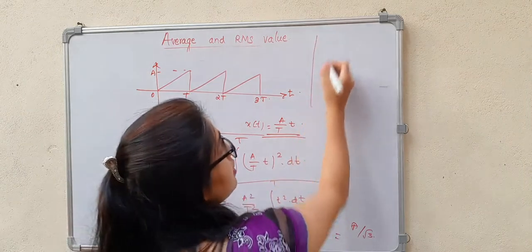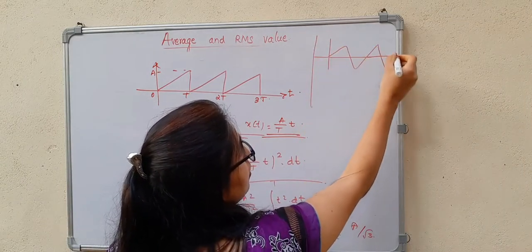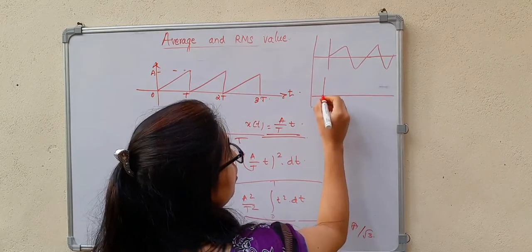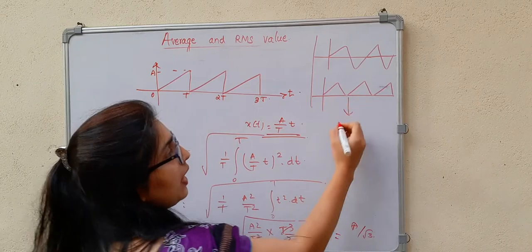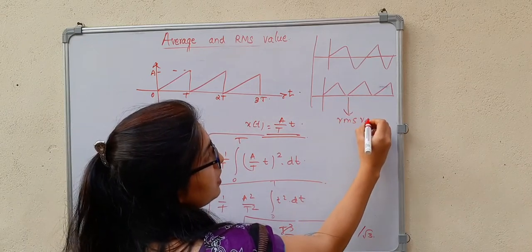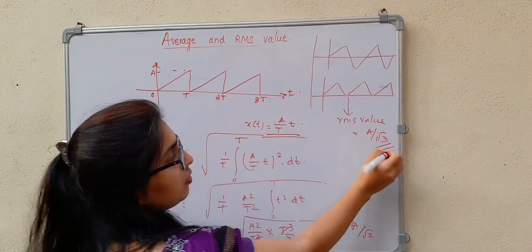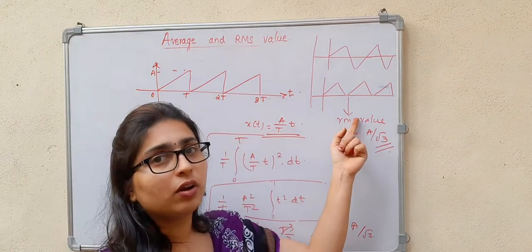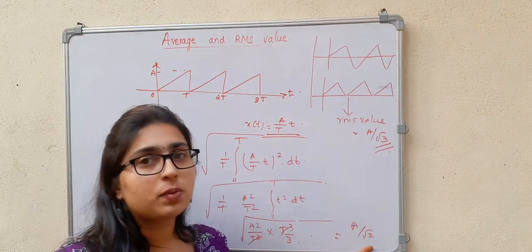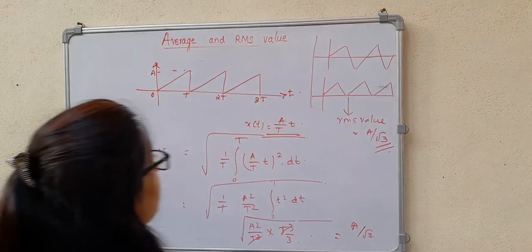Similarly, if I consider a triangular wave like this or like this, both will have RMS value equal to A by root 3. Okay, so for any sawtooth or for any triangular wave, you will have the RMS value that is equal to A divided by root 3.